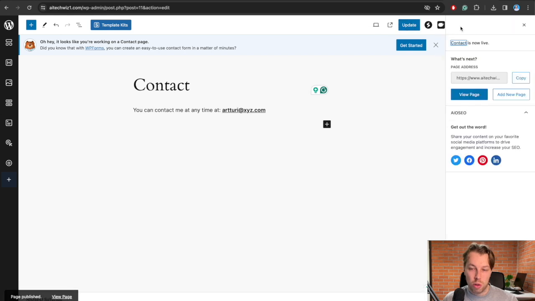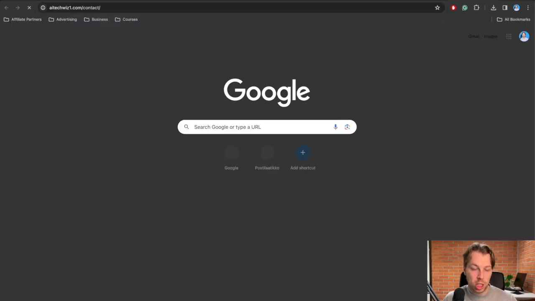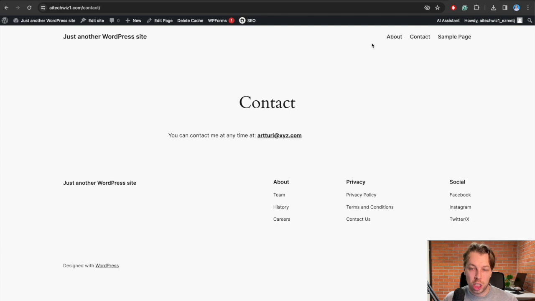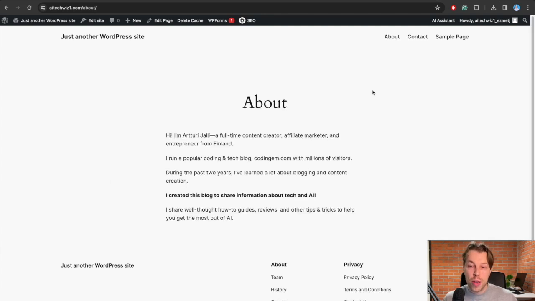And then once we're visiting the website, we're actually going to see that the contact page is here as well. So now you have these about and contact pages here at the top right corner. So this is very convenient for the visitor. They can click on this. But now you want to get rid of this sample page right here.